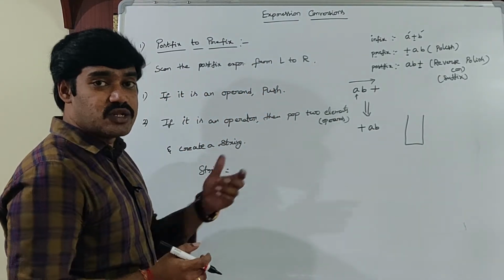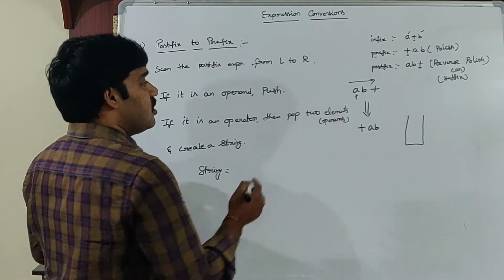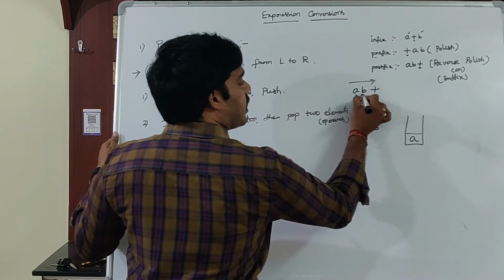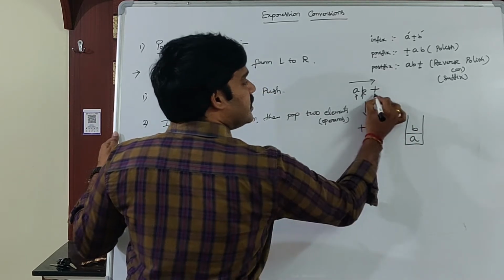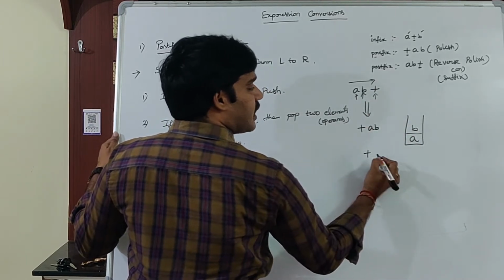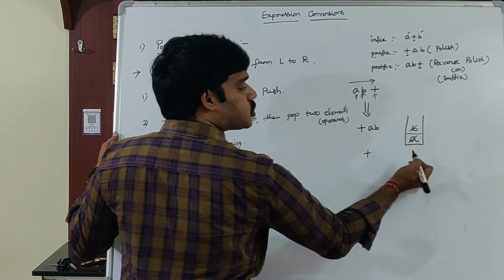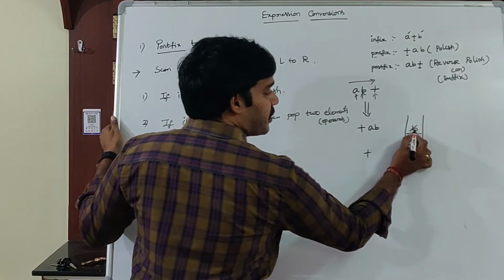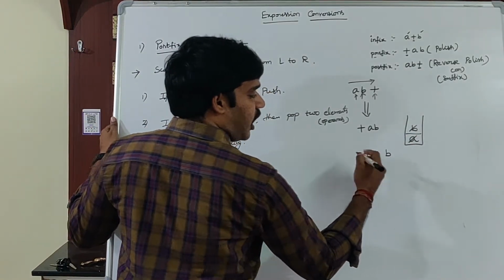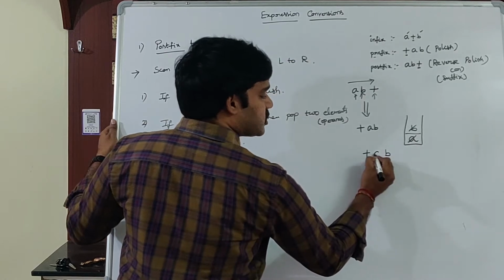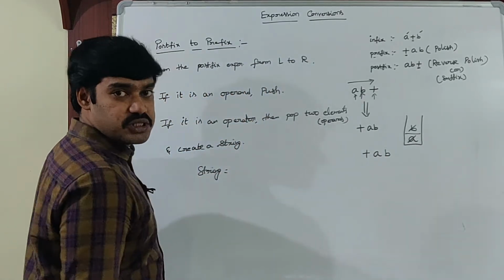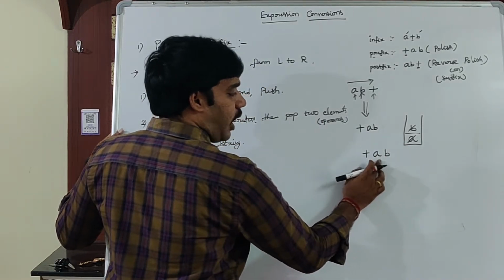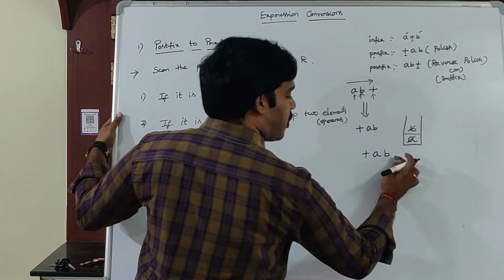Postfix to prefix conversion also uses just a stack data structure. If it is an operand, then push into the stack. Again, if it is an operand, then push into the stack. If it is an operator, then pop the topmost two elements. The first popped element is placed in the last position. The second popped element is placed before it. First place the second popped element after the operator. Next place the first popped element.